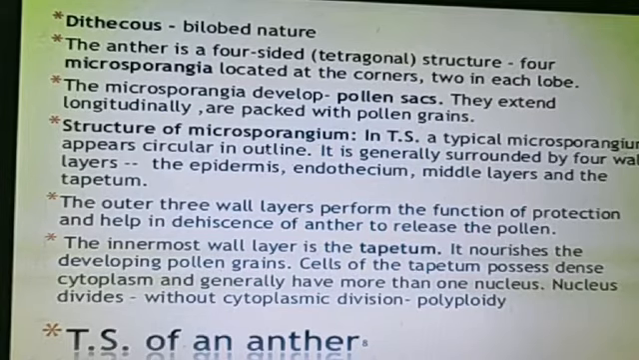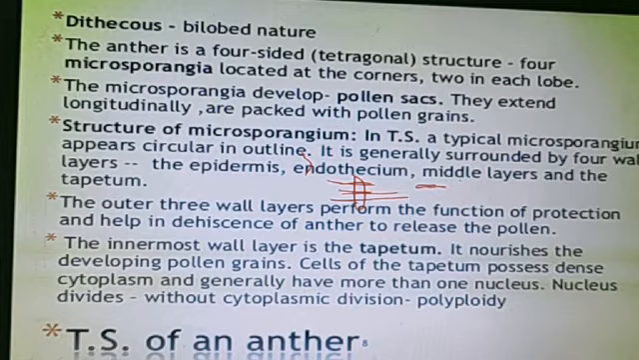The structure of the microsporangium is as follows. It's a very important structure, so listen very carefully. In the transverse section, meaning when we cut something like this, like slicing potato chips, each section is known as a transverse section. When we cut a bilobed anther in transverse section, what we obtain is a typical microsporangium, which appears circular in outline.